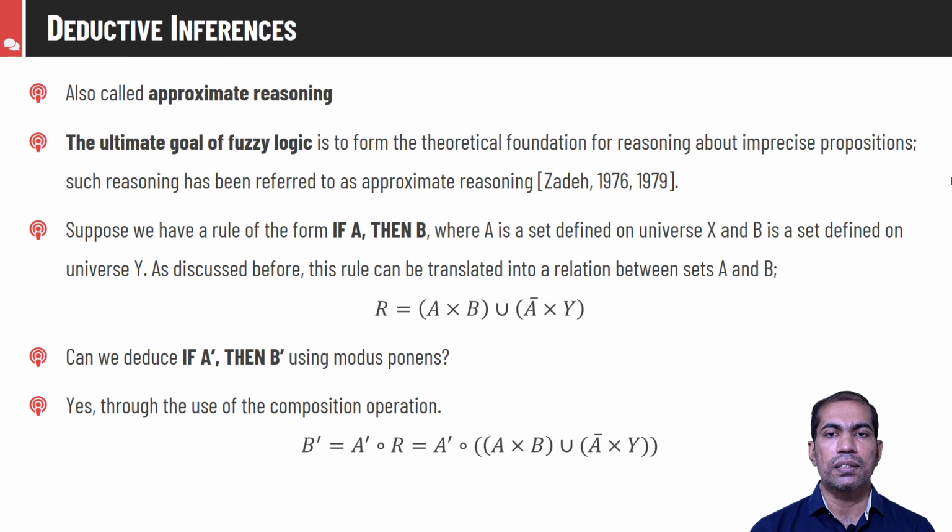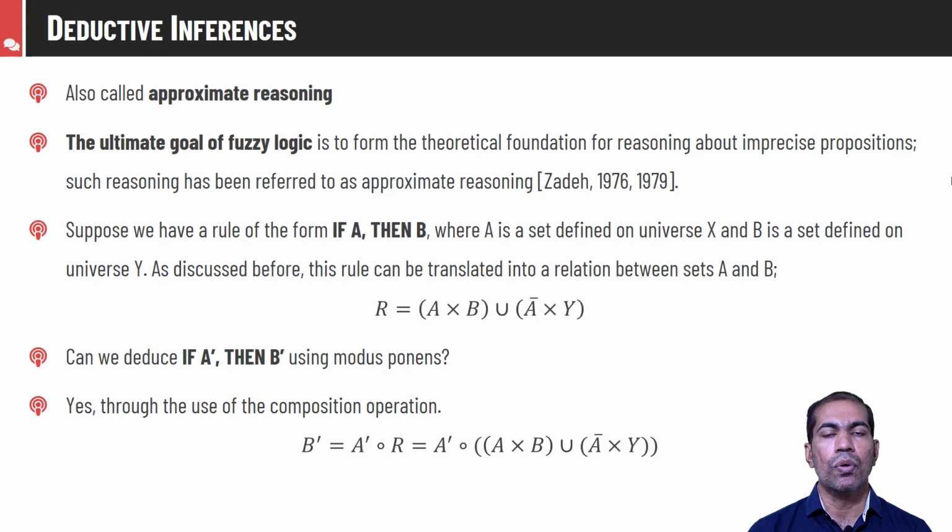In that case, this conclusion B dash is given as the composition of A dash with the relation matrix R. R is already a known quantity to us, which is derived from the facts which are already known, and A dash is some unknown parameter, and for that we have to find the corresponding B dash. That can be computed with the help of composition, and that is nothing but A dash composition (A by B union A bar by Y).